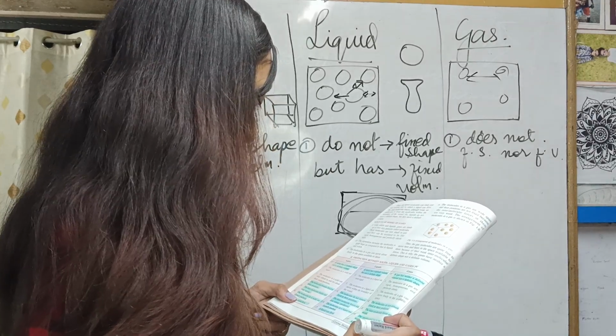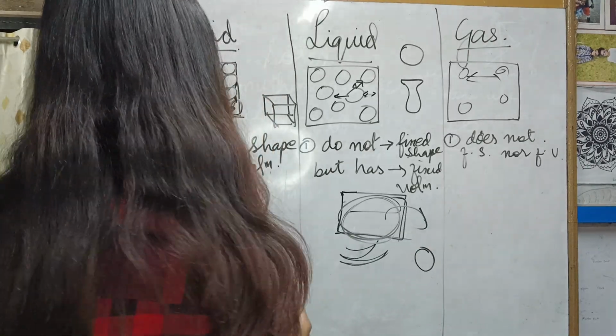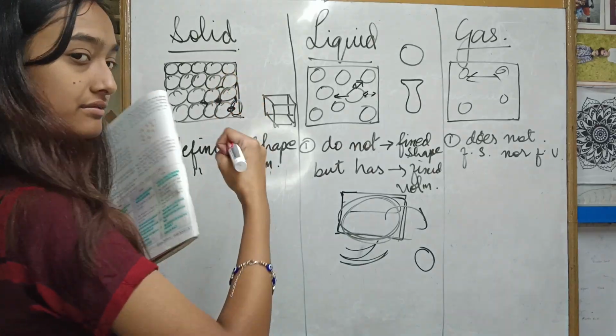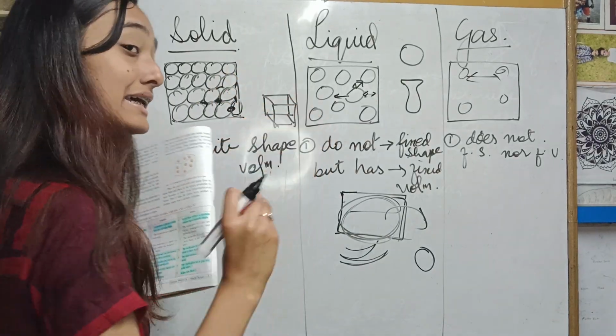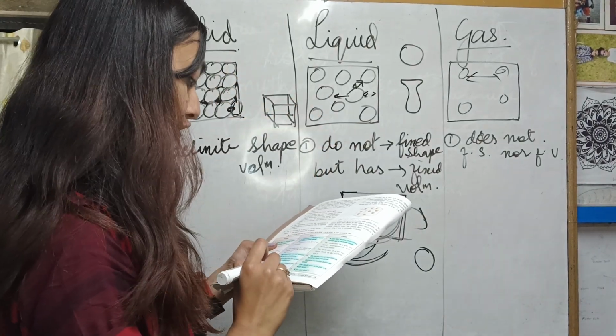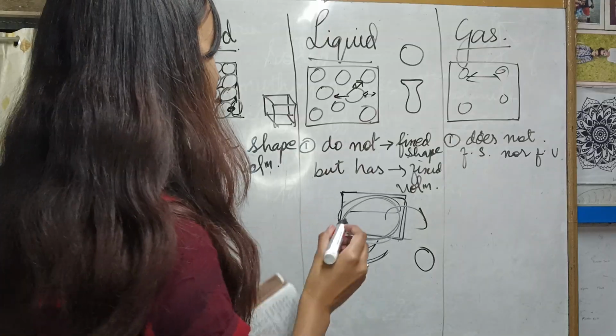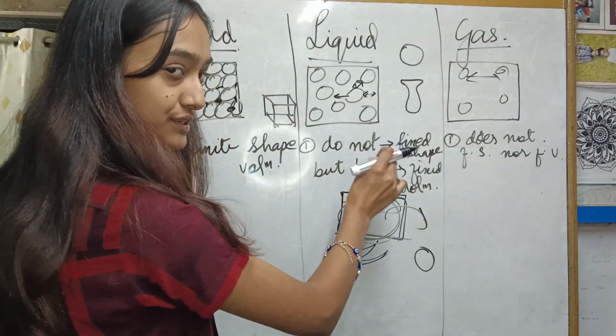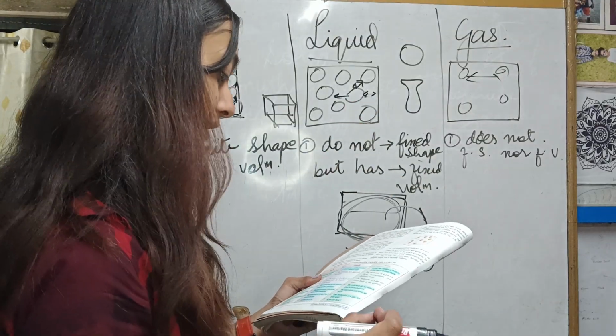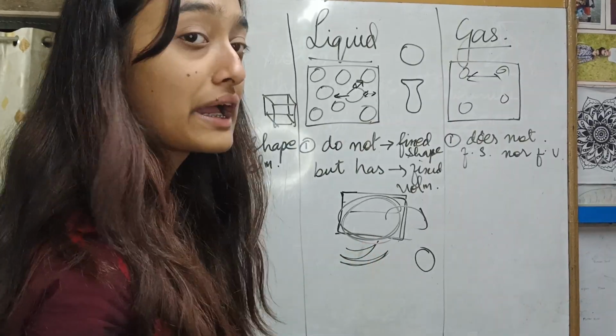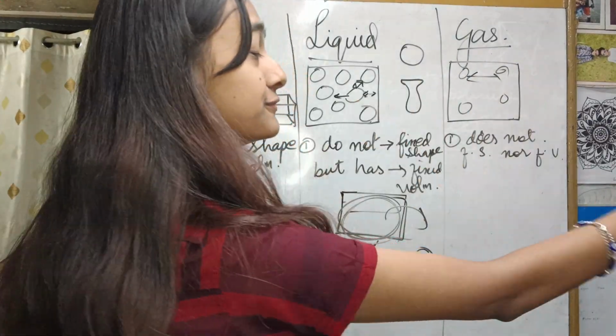the molecules in a solid are closely packed. Closely packed means they are very close to each other and packed tightly. The molecules in a liquid are loosely packed. They are not tight. Then the molecules in a gas are wide apart, very, very far.